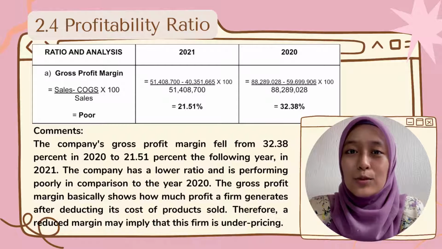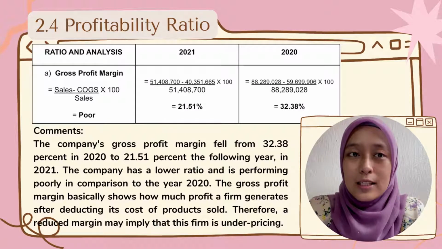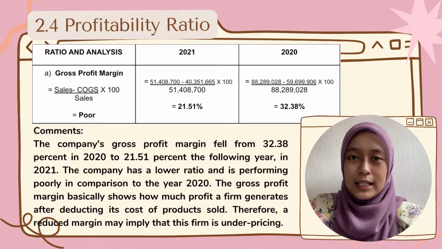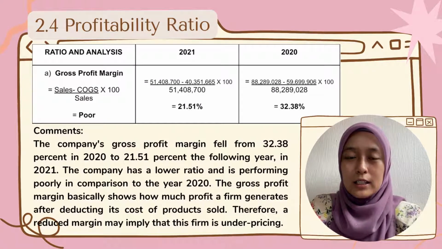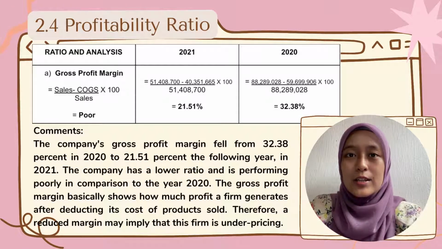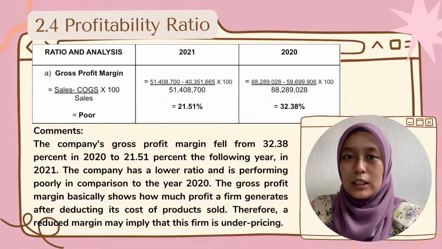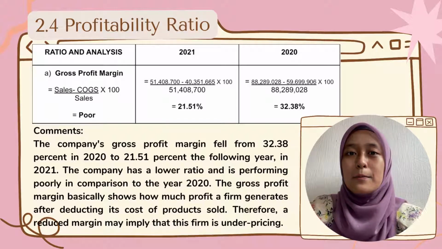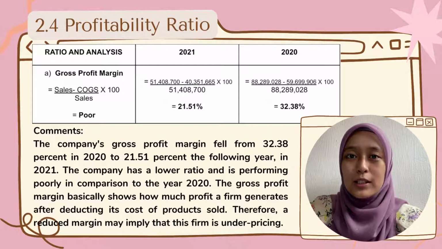The company gross profit margin shows a decrease from 32.38% in 2020 to 21.51% in the current year. Basically, the gross profit margin shows the percentage of each sale remaining after the firm has paid for its goods.